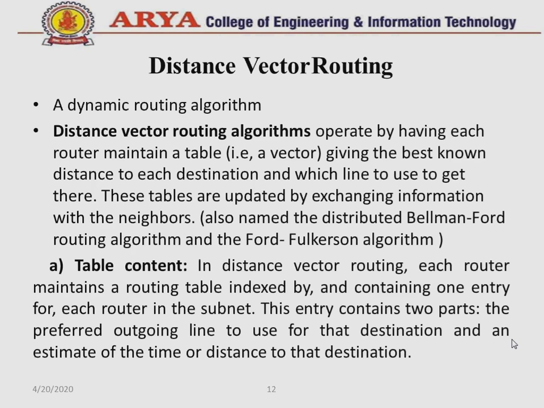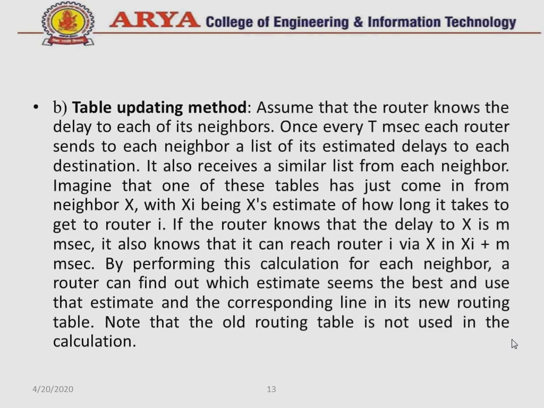Firstly, table content. What is table content? In distance vector routing, each router maintains a routing table indexed by, and containing one entry for, each router in the subnet. This entry contains two parts: the preferred outgoing line to use for the destination and an estimate of the time or distance to that destination.